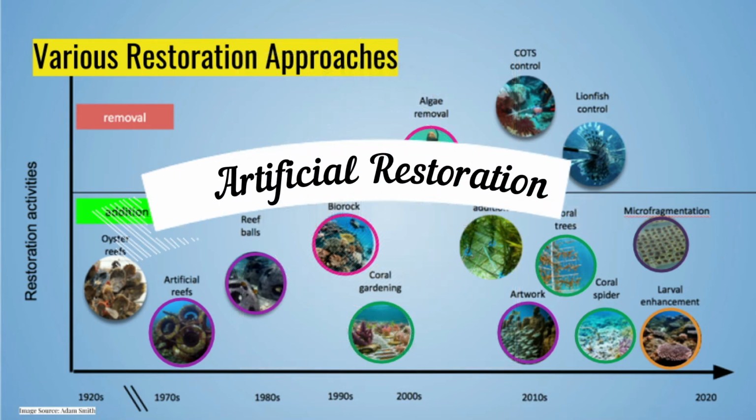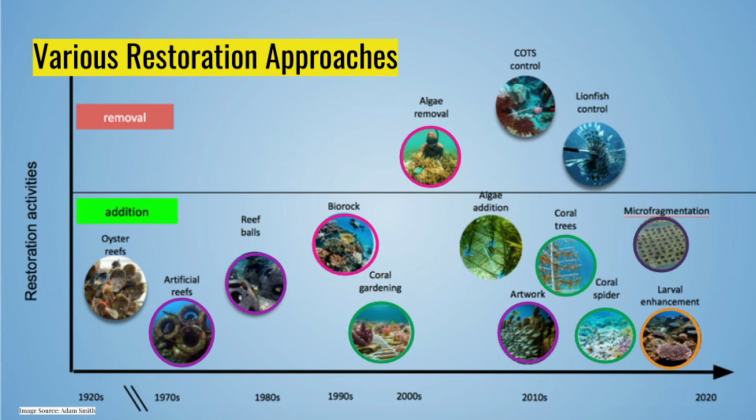Artificial restoration, which is by using unintended structures, as well as intentionally made ones, such as biorock, which uses electrolysis to form limestone, a naturally occurring element in coral reefs, as well as at times cement structures such as rock balls or artwork. This practice serves to expand the area in which corals can grow and propagate colonies.